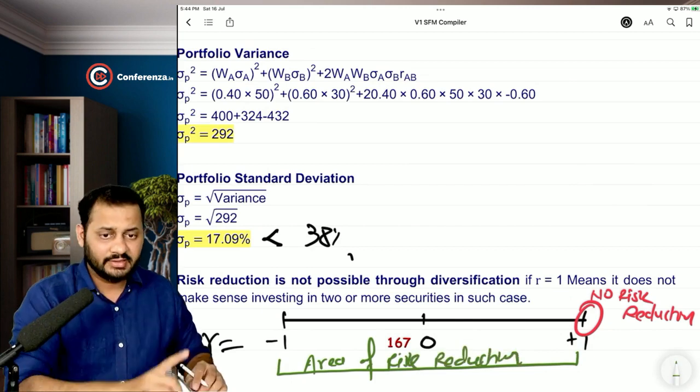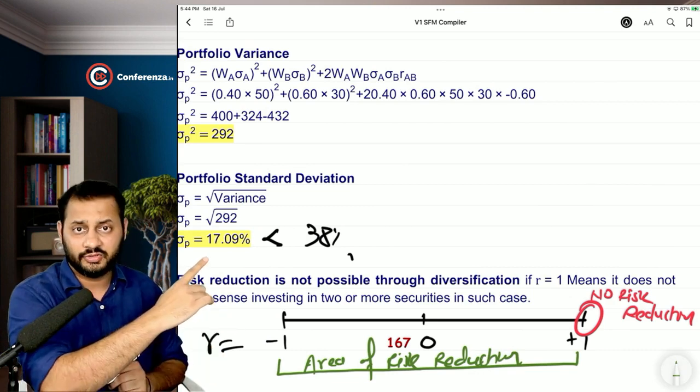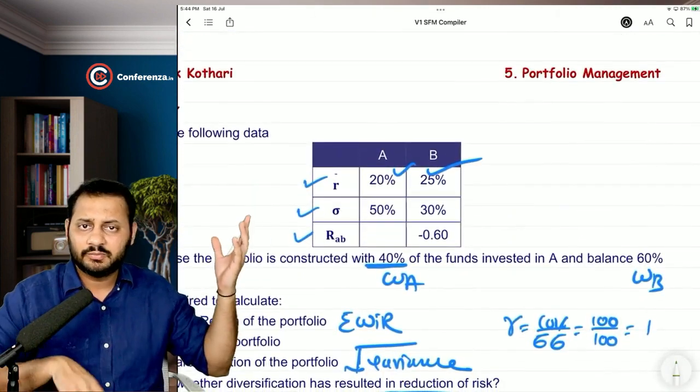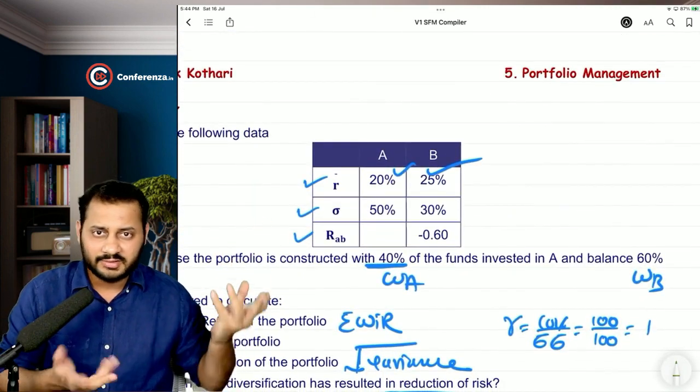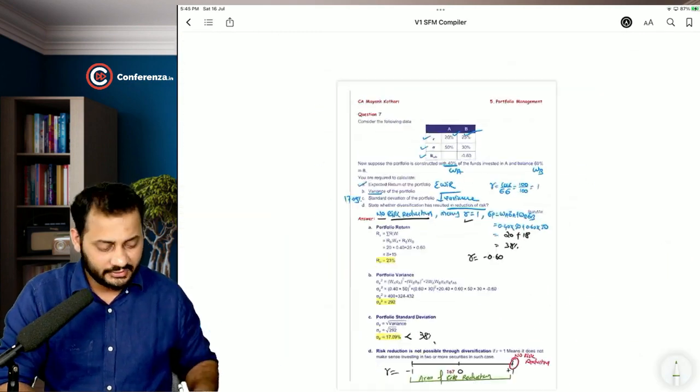Means I can clearly say that when R is anything but positive 1, risk reduction is happening. And in this case, R is minus 0.60. Risk reduction is there. So yes, diversification has resulted in risk reduction.